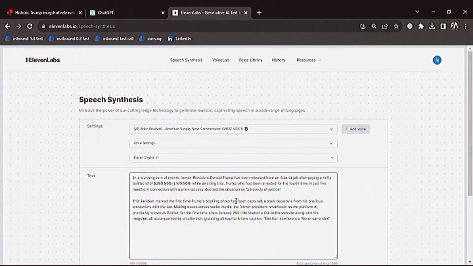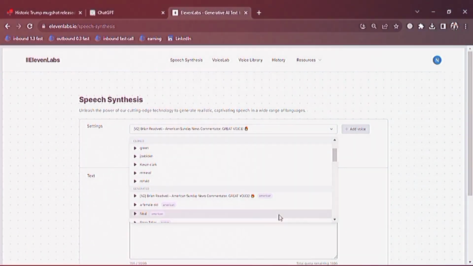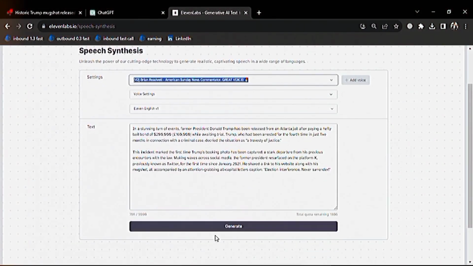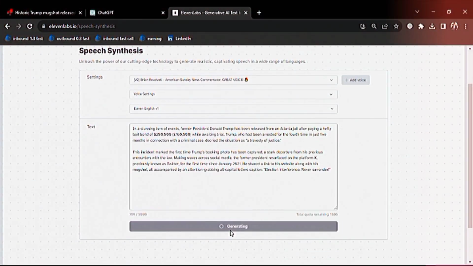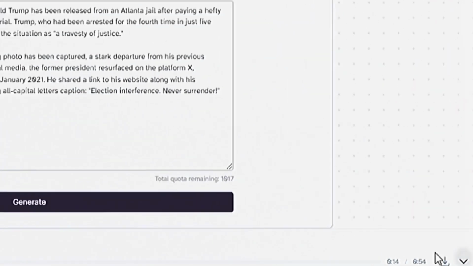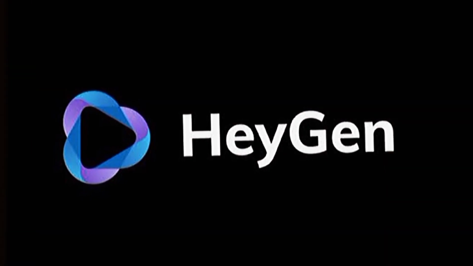Once you've chosen your sound, copy and paste your text into the generator and wait for it to shoot out a result. There is a word limit to each time you click generate, so make sure to cut it up into sections. After it generates, it'll provide you a preview to listen to. You can either download or regenerate the results. Now that we have our voice, we need our spokesperson. That's where Heygen comes in.